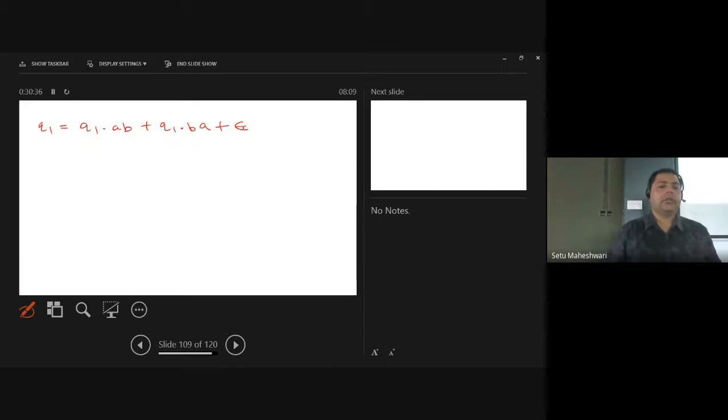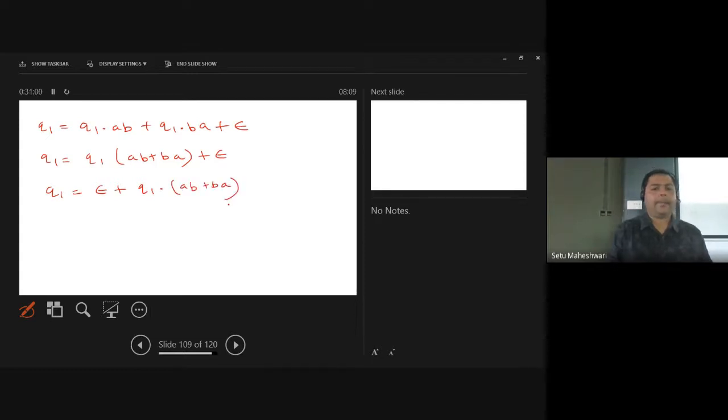Now if I take q1 as common, as you can see, q1 is there everywhere. So AB plus BA, and rewrite this, keeping null before it: q1 is equal to null plus q1 dot (AB plus BA). Everybody should be clear with this step.